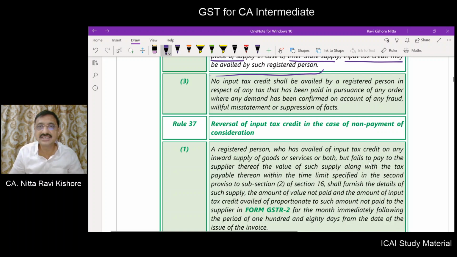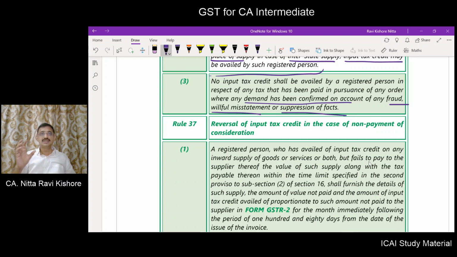No input tax credit shall be availed by a registered person in respect of any tax that has been paid in pursuance of any order where any demand has been conferred on account of fraud, willful misstatement, or suppression of fact.